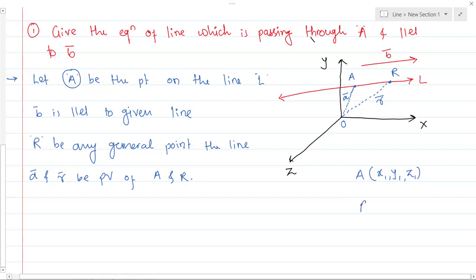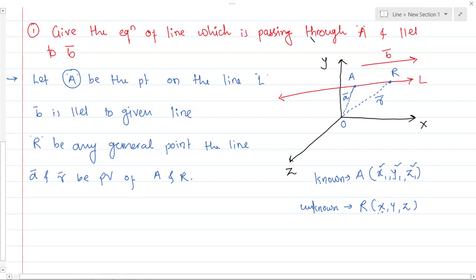And how do you define the general point? General means we don't know its coordinates, and that is defined as x comma y comma z. If you don't have any suffix, that means this is an unknown point, and this one is a known point, because I know the values of x1, y1, z1.